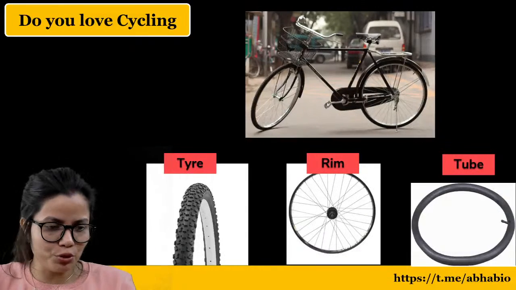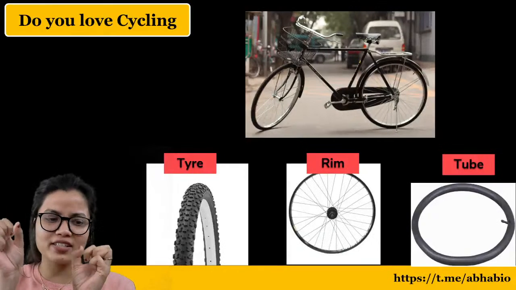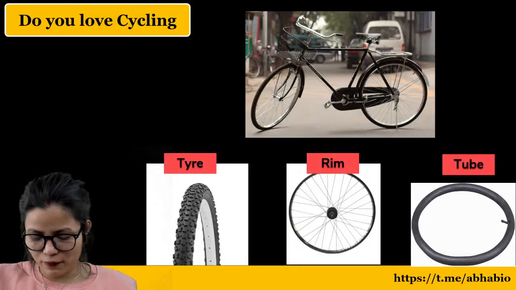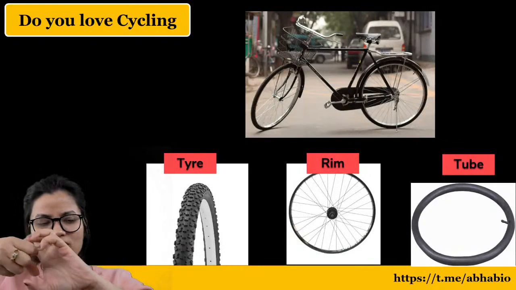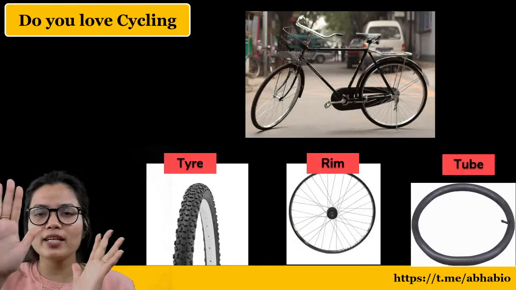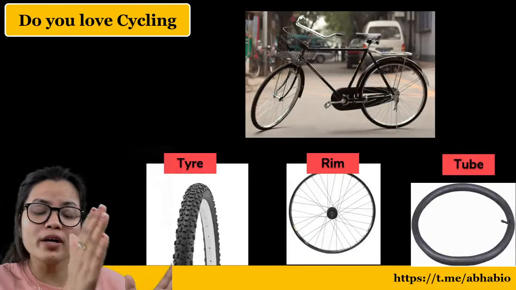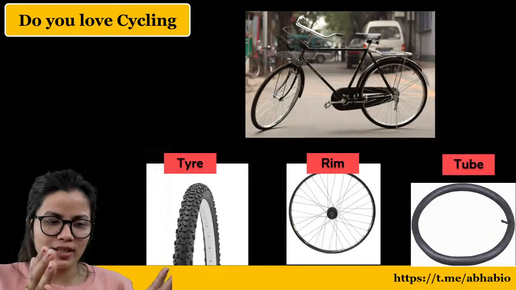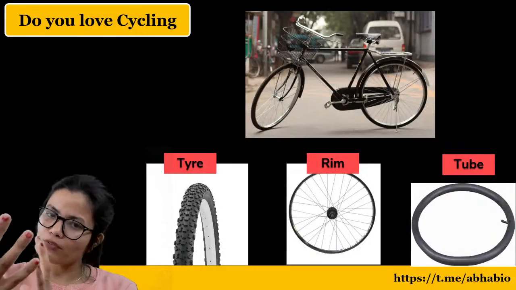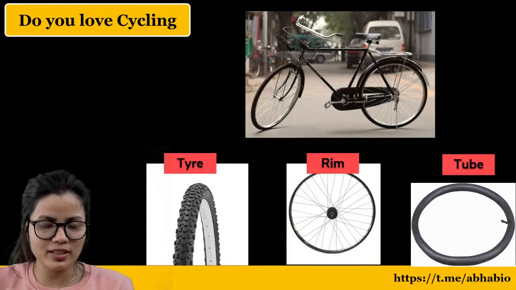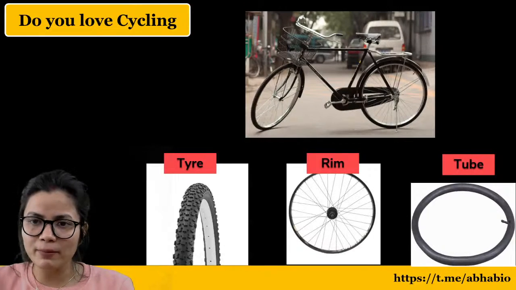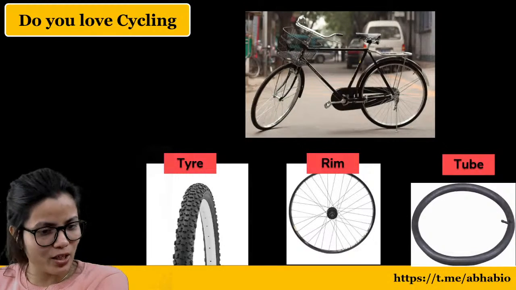Talking about the tube, the tube is the flexible one. It has flexibility. Talking about the tire, it is flexible but up to a limit. It is not very flexible. ठीक है, बहुत दम लगा के but वो flexibility show करता है. It is flexible but up to a limit. Talking about the rim, it is not flexible at all.